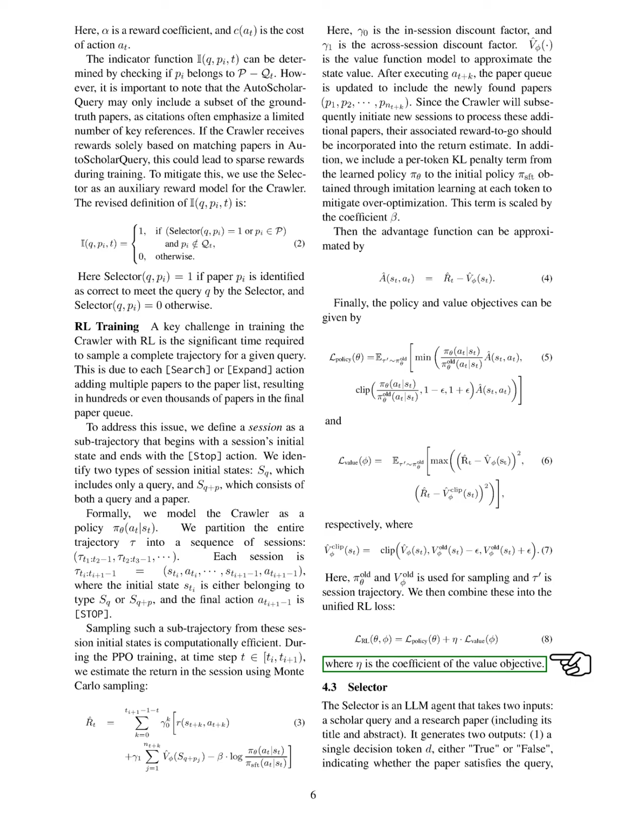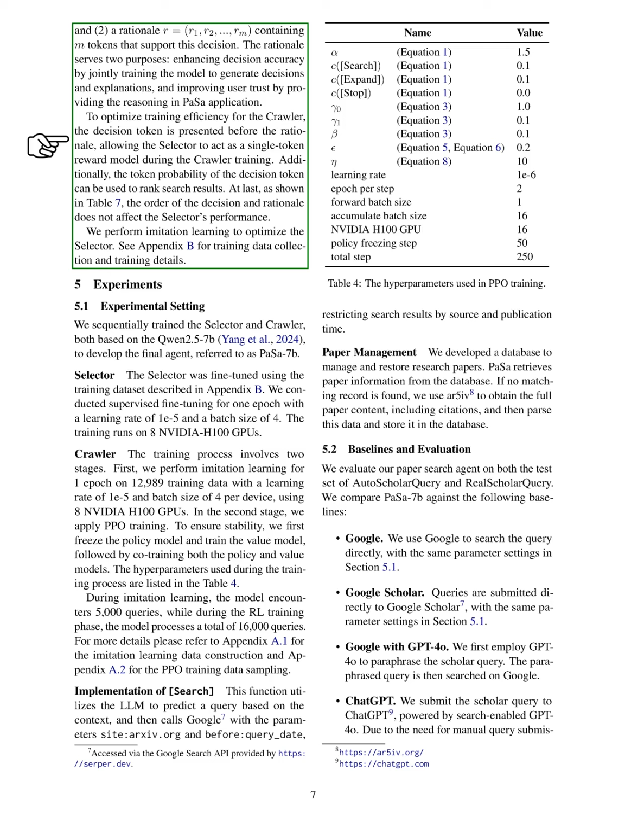Next, we introduce the selector, which is a large language model, LLM, agent that takes a scholar query and a research paper as inputs. It produces a decision token indicating whether the paper meets the query and a rationale that supports this decision. This rationale helps improve decision accuracy and builds user trust by explaining the reasoning behind the decision. We present the decision token before the rationale to enhance training efficiency for the crawler, allowing the selector to function as a reward model during training. We find that the order of these outputs does not impact performance.